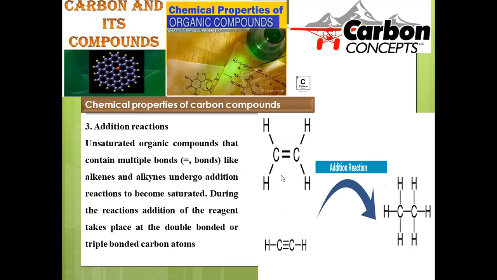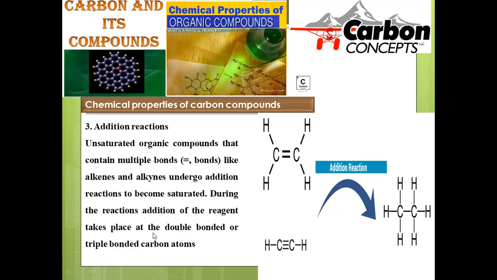Compounds containing either double or triple bonds are regarded as unsaturated compounds, and they will be added with an addition compound. You may add hydrogen, you may add HBr, any addition compound, so that the addition reaction is carried out without any elimination, without any removal of the functional groups. This is a kind of addition reaction. During addition reactions, double and triple bonded compounds are finally transformed into single bonded compounds called saturated compounds.